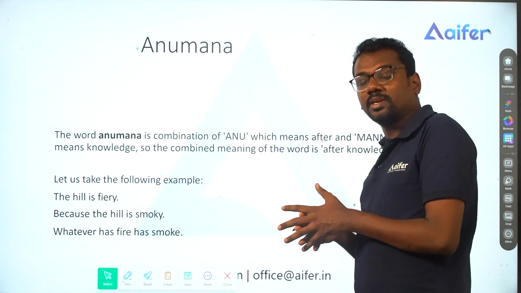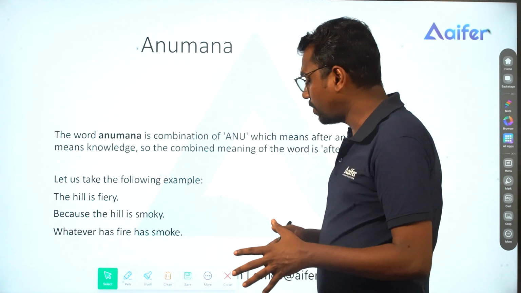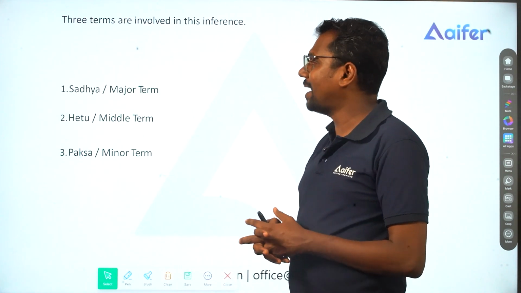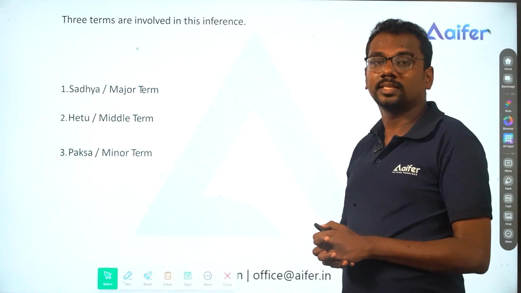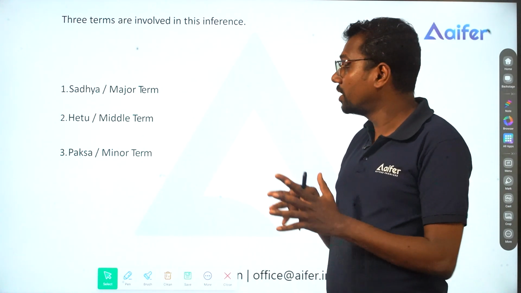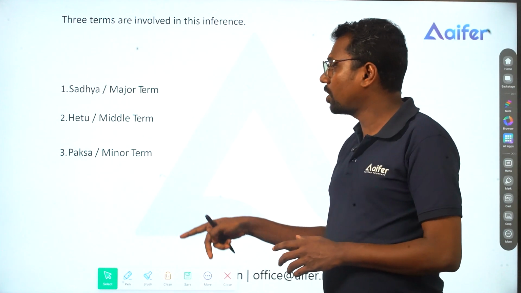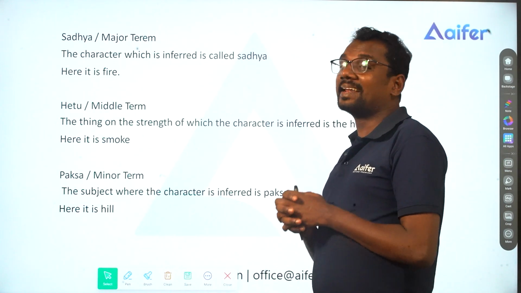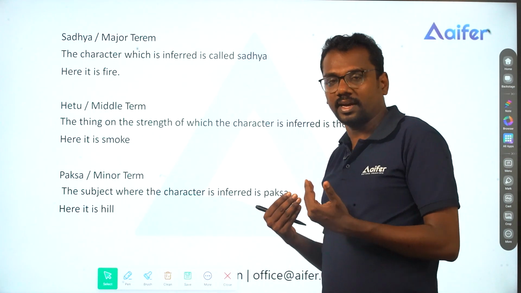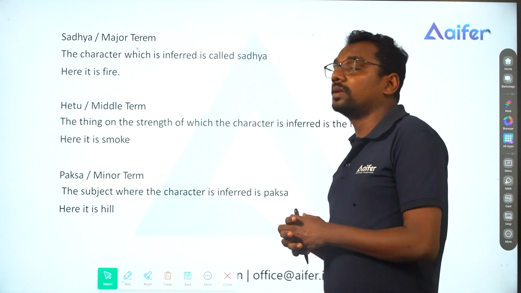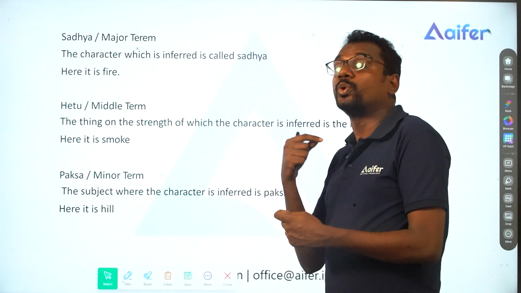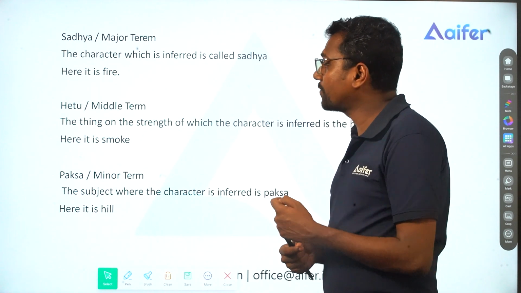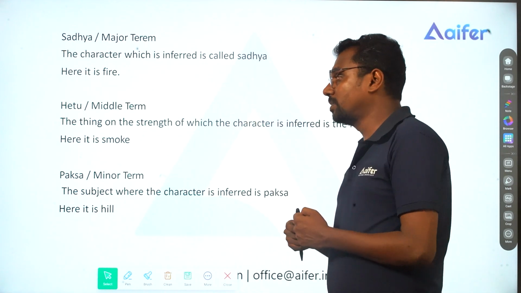So we have to study different aspects related to Anumana, and within Anumana, firstly we have to study the three terms. Firstly we have Sadhya or the major term, then Hedu or the middle term, then Paksha or the minor term. Sadhya is the character which is inferred. Here we have it as fire. Hedu or middle term is the basis on which we infer the character fire, the presence of smoke. So we have Hedu or middle term as smoke.